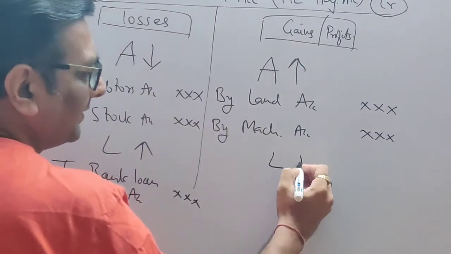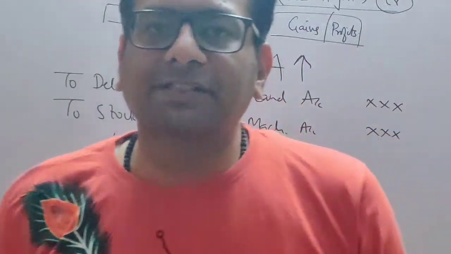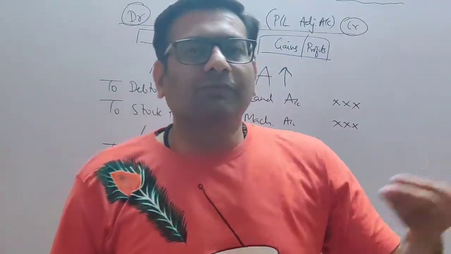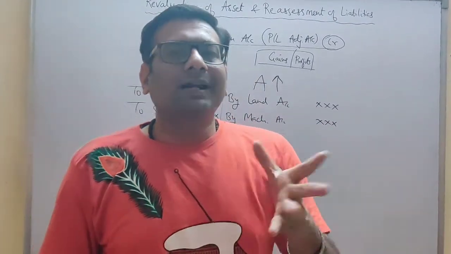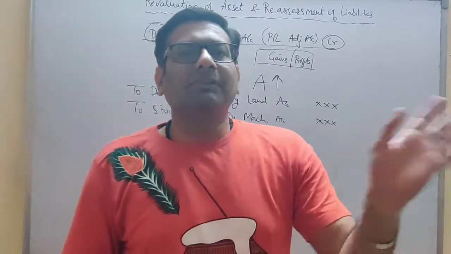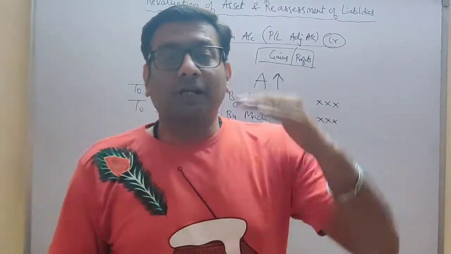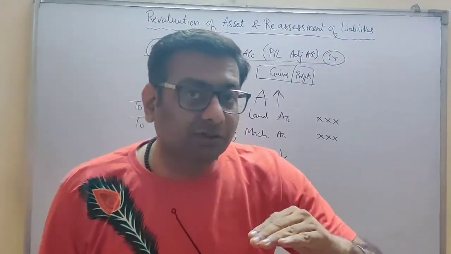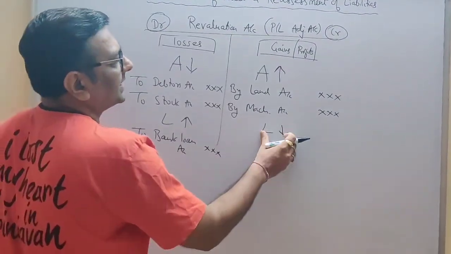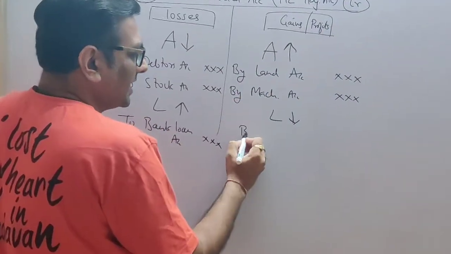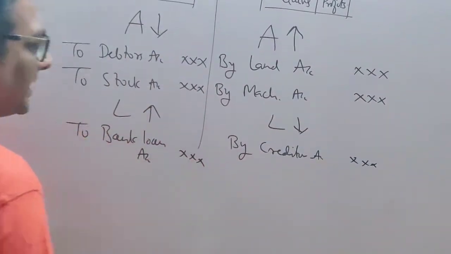Likewise, it may happen that your liability is decreasing. Let's take an example. Suppose one of your creditors is offering you a discount. You are supposed to pay that creditor 1 lakh rupees. Now that creditor is saying, I am giving you a discount of 10,000, just pay 90,000. So you are paying only 90,000. Your liability was 1 lakh and you paid 90,000. Your liability is decreasing. It's a profit. So whenever liability decreases, write it on the profit side, the credit side. You will write it as by creditor account and whatever amount it is decreasing.